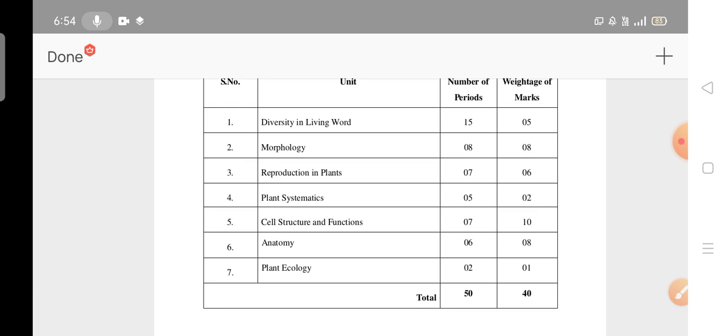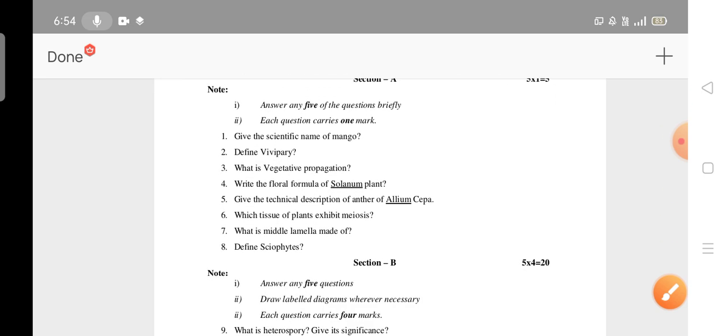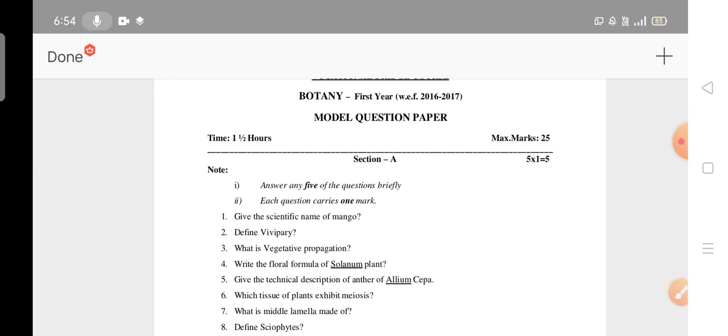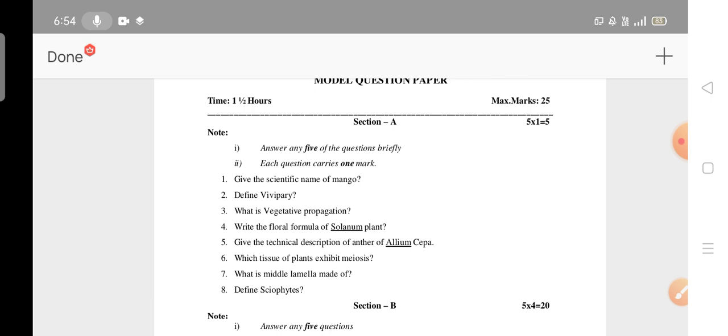So the 40 marks will be there, but you have to answer 25 marks. This is the model question paper for you. Already I have sent 2 types of question papers for you. Anyhow, this is also a third model question paper. If you are thorough with these 3 question papers, you will definitely pass. Trust me. First of all you have to work hard, then only you have to trust me. So definitely you will pass, and you will get an idea of what is what: the syllabus, and the pass marks for each subject in the bridge course.